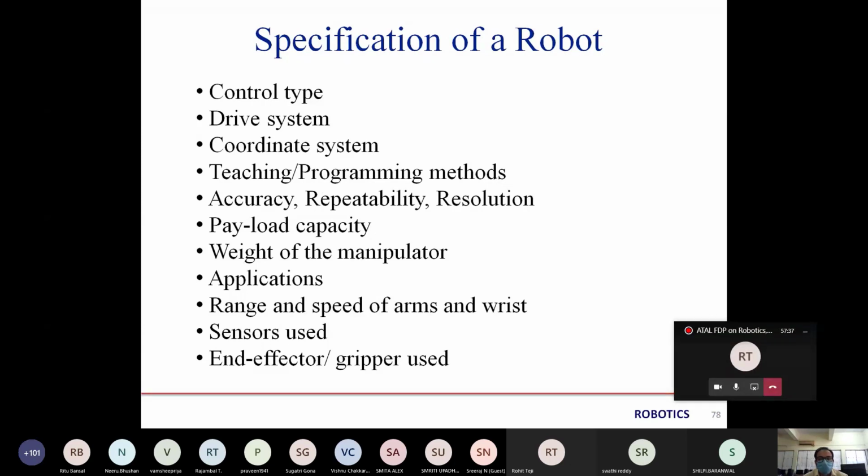Then the application, for what application we can use the robot, the range and speed of arm and wrist, and the sensors used in the robot, whether proximity sensor or camera sensor, what we require to accomplish our task. And the gripper is the robotic arm's tool, an end effector connected at the wrist, which can be a gripper or a tool.